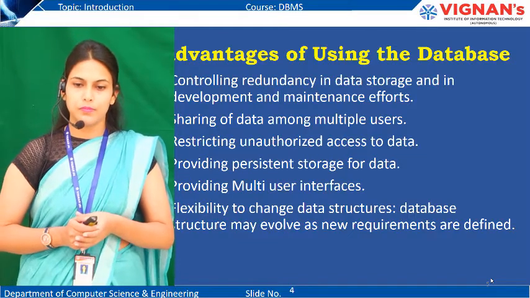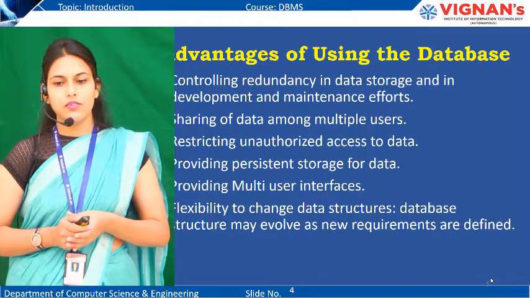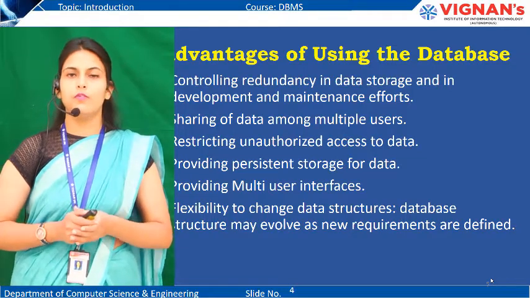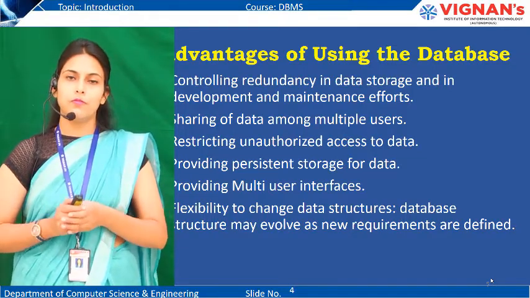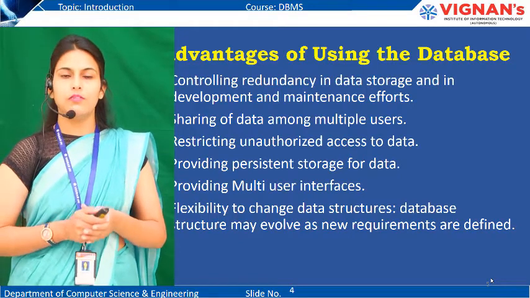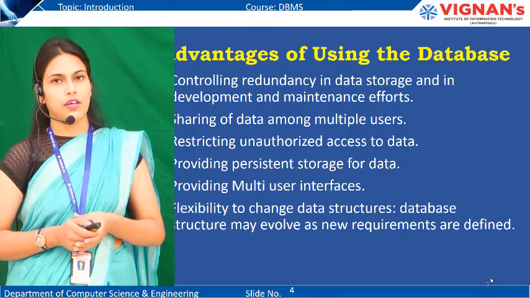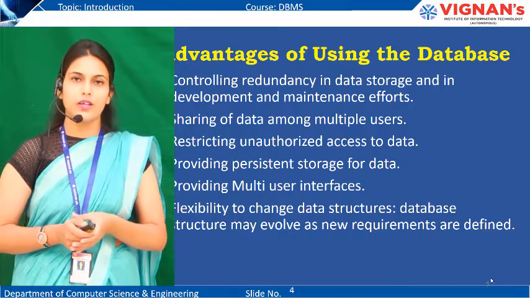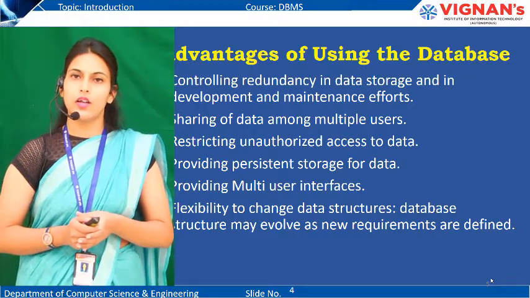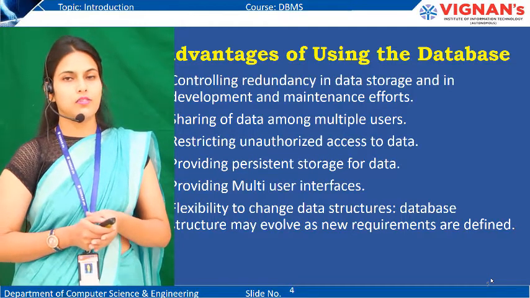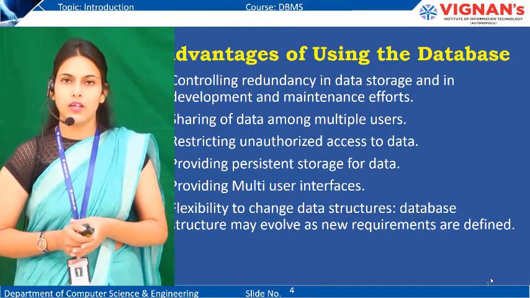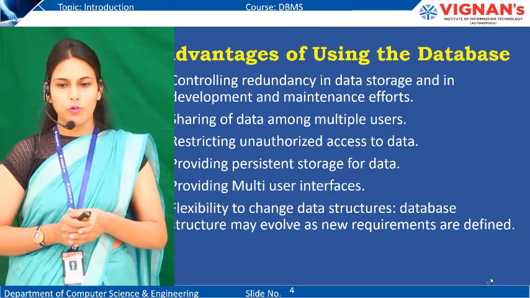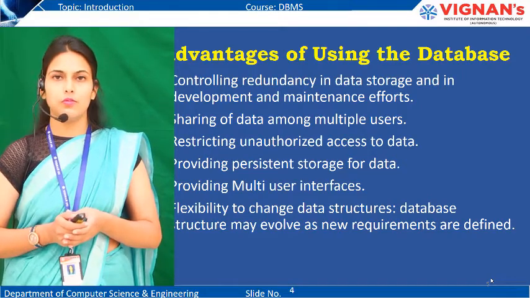In that manner we are also avoiding the inconsistency that used to arise because of duplicate data. Second advantage is sharing of data among multiple users. Again, if within one enterprise different departments are there and one department wants to share data with any other department, now it is easy to share the data while you are using databases. In case of file system, even if you shared the data, the inconsistency issue was there. So now sharing of data has become easier with databases.